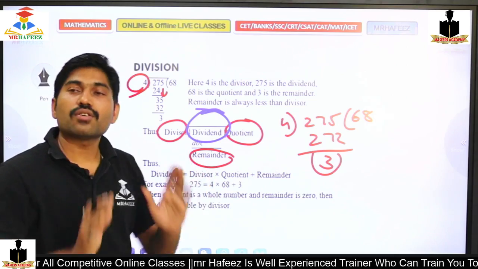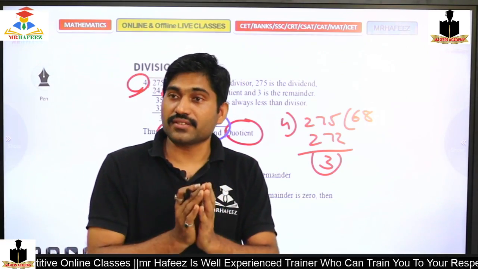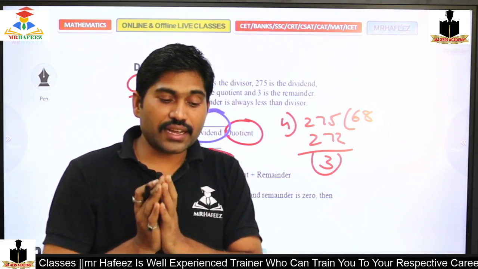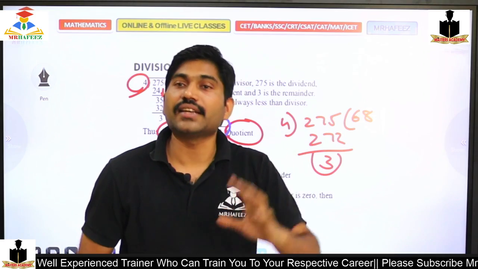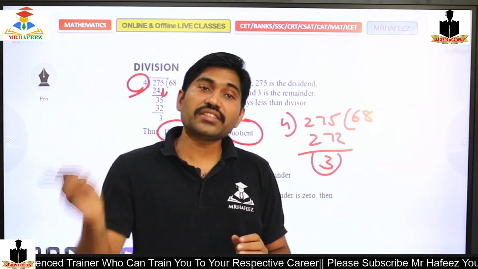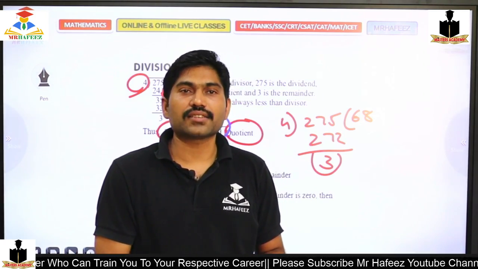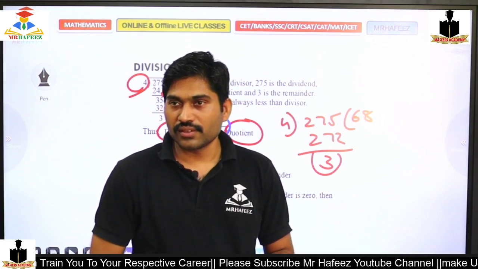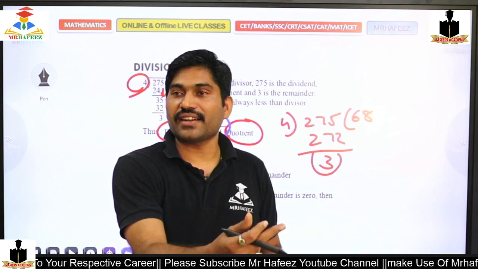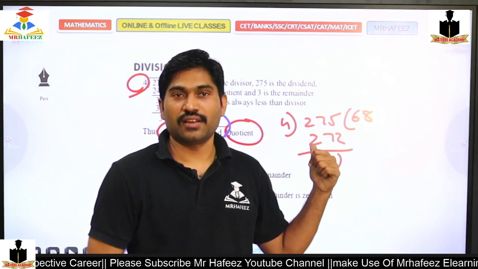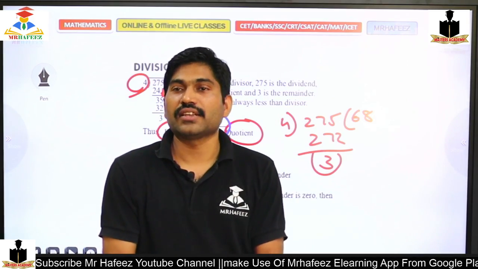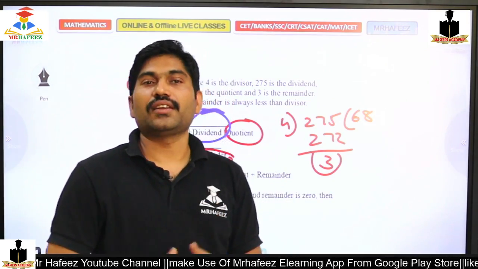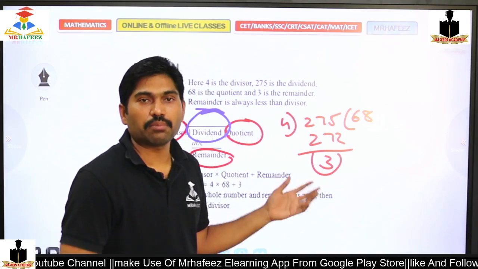That's it. So there is a difference. The divisor is the number by which I divide. The dividend is the number on which I am doing these calculations. The quotient is what I get by dividing. What I am left with, that left number, is nothing but my remainder.